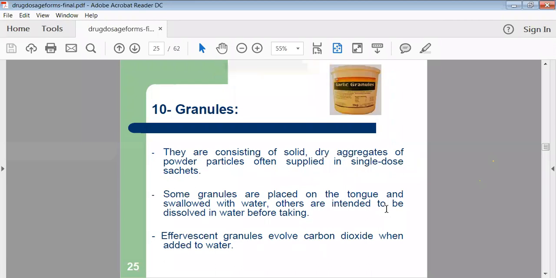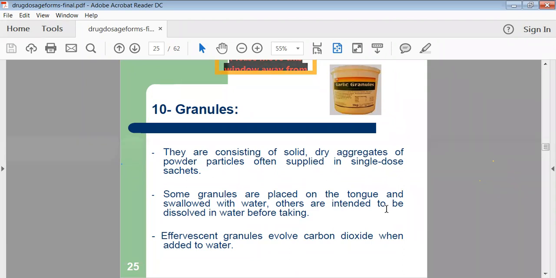Then granules are there. Suppose you want to prepare granules without preparation of the tablet. Instead of preparing tablets, we can prepare granules also. There are so many capsules in the market; you will see transparent capsules containing spherical balls. So they are called granules.